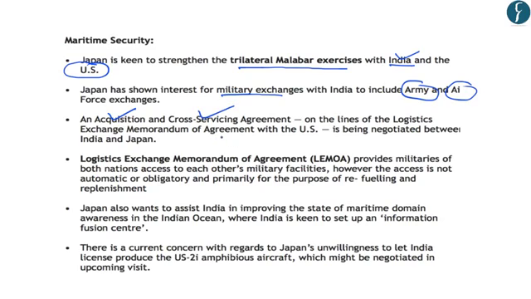And this acquisition and cross-servicing agreement will be based on the lines of the Logistics Exchange Memorandum of Agreement with the United States, which is briefly known as the LEMOA. So India and Japan are also negotiating an agreement with the name Acquisition and Cross-Servicing Agreement, which is based on the lines of LEMOA, which India and US have recently signed.